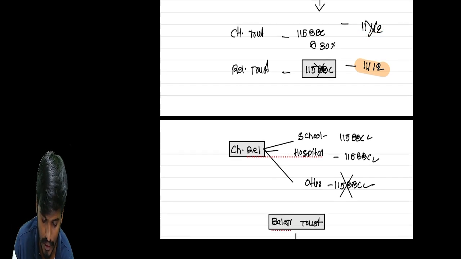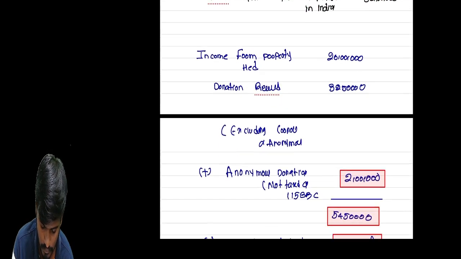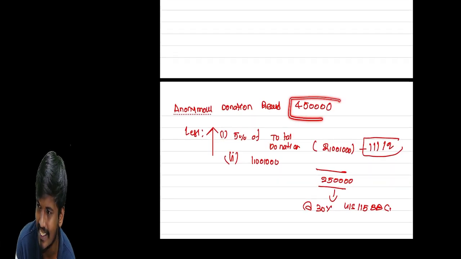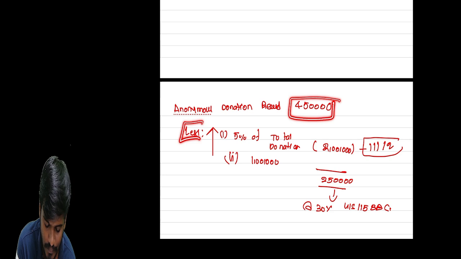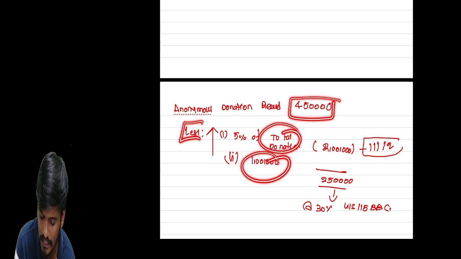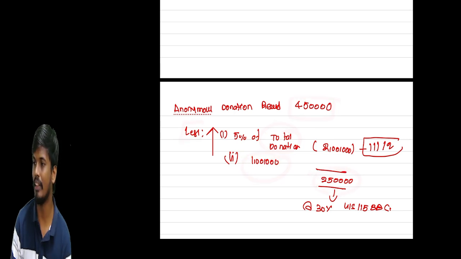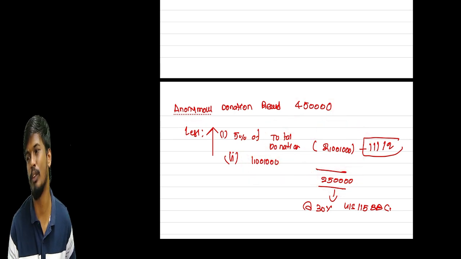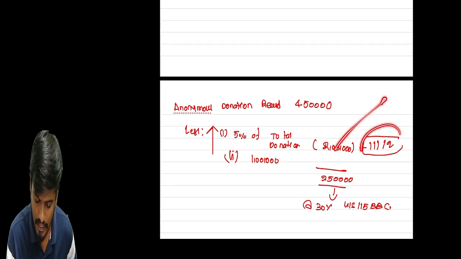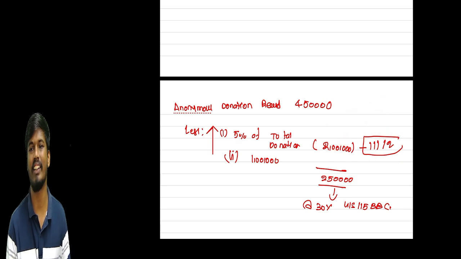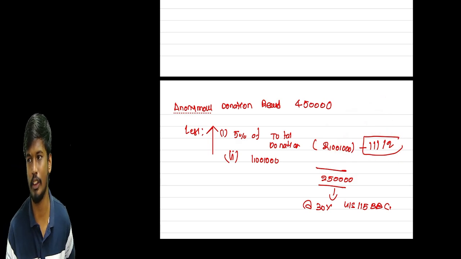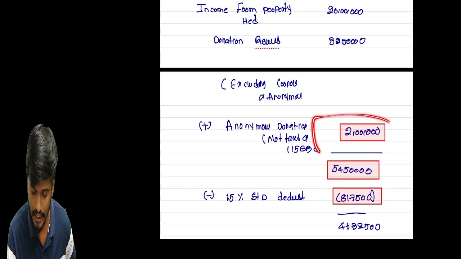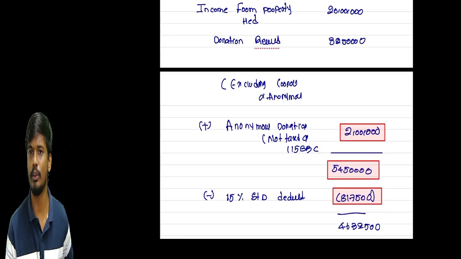But how to compute the anonymous donation? Total anonymous donation received, less 5% of the total donation or 1 lakh, whichever is higher. Remaining 2,50,000 is taxable at the rate of 30%. Sir, what about this lesser amount? We can apply section 11 and 12 on that amount. So simply this 2 lakhs we can add here.